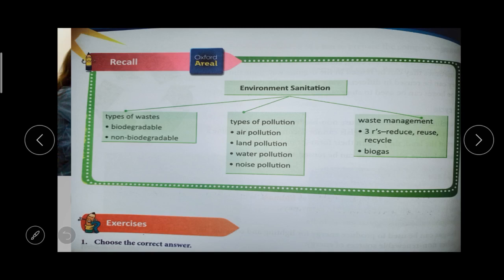Then finally, what have we learned? We have learned about waste management. What are the 3R? Reduce, reuse, and recycle. Finally we have learnt about biogas.